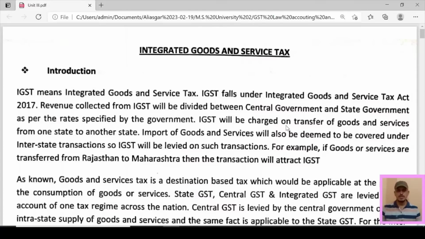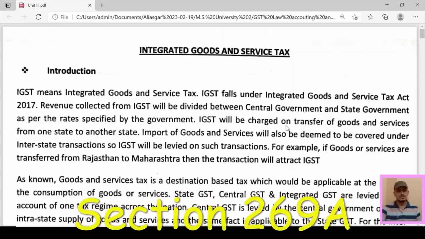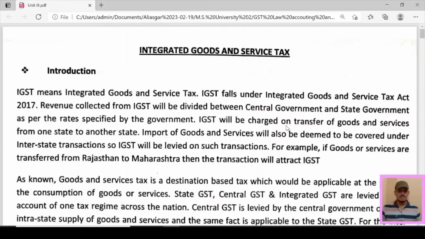Revenue collected from IGST will be divided between the central government and state government as per the rate specified by the government. That means whatever revenue is collected in the form of IGST will be distributed among the central government and state government under section 269A. IGST will be charged on transfer of goods and services from one state to another state.